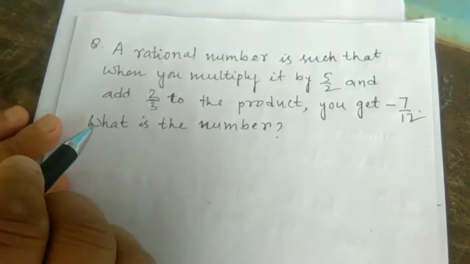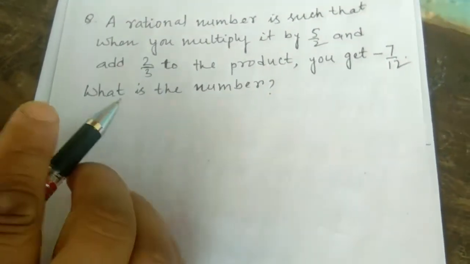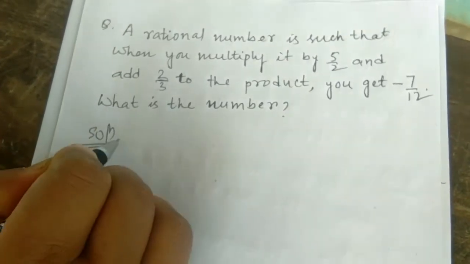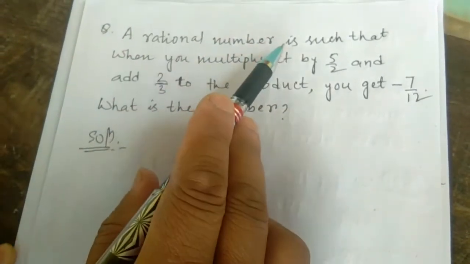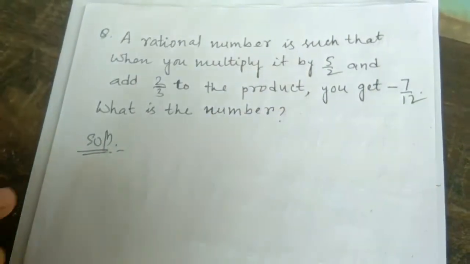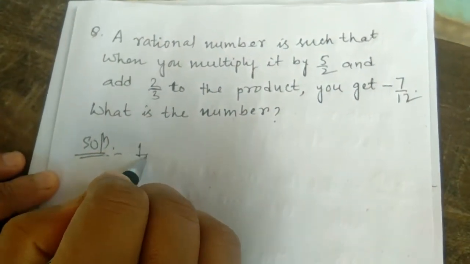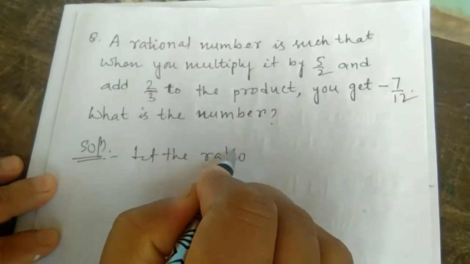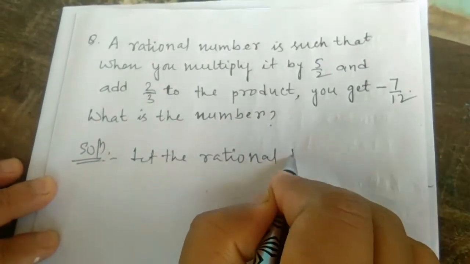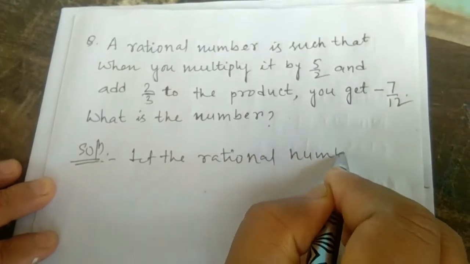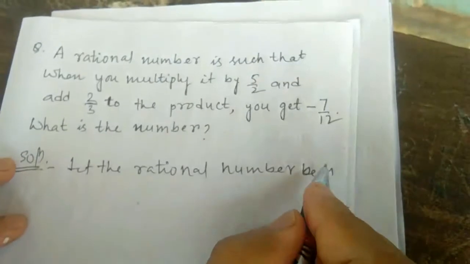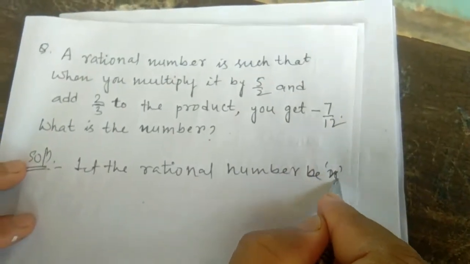Okay, let me solve this question. Solution. It is given a rational number is such that, we don't know what the rational number is, so we'll take, let the rational number be x.